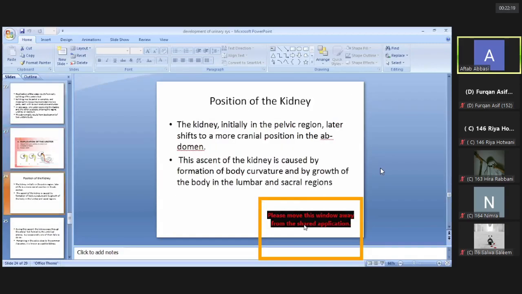Some of an idea related to the position of the kidney. The kidney develops in the pelvic region, and then later on it shifts to its position in the abdominal cavity in the lumbar region. This ascent of the kidneys is caused by formation of the body curvatures and by the growth of the lumbar and the sacral region vertebrae.